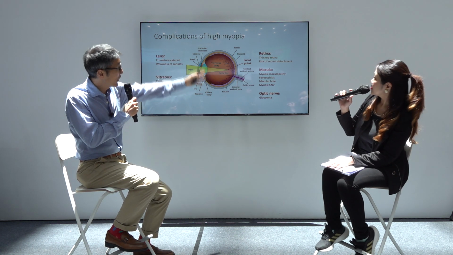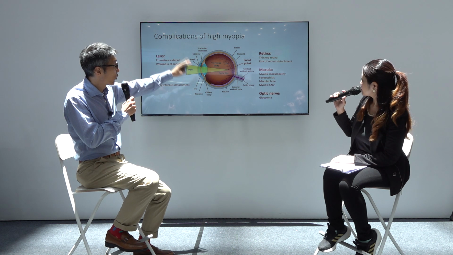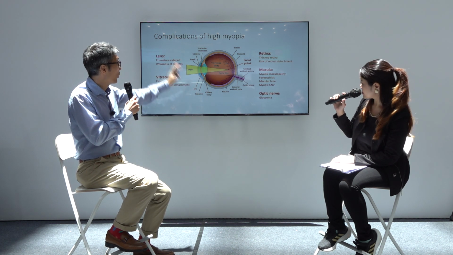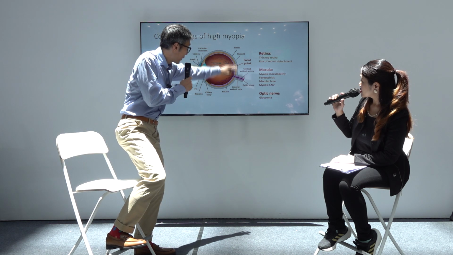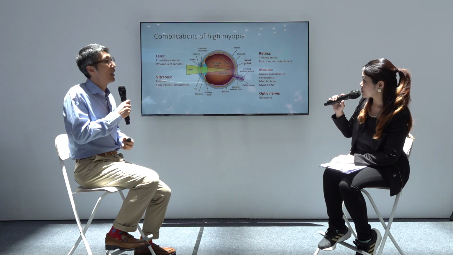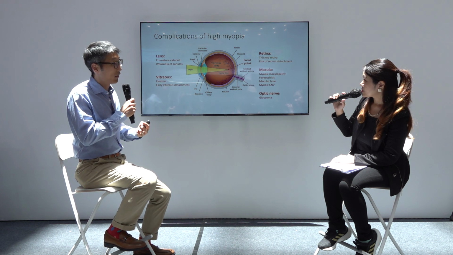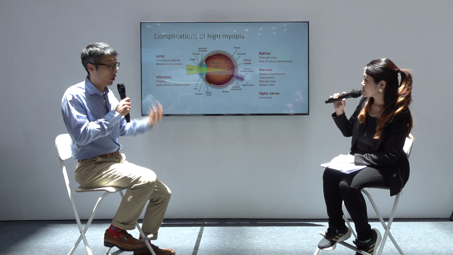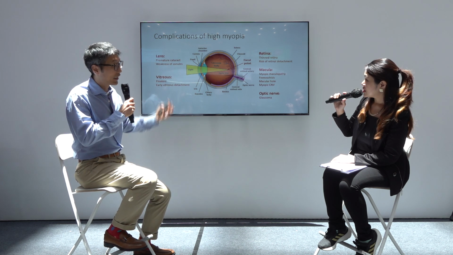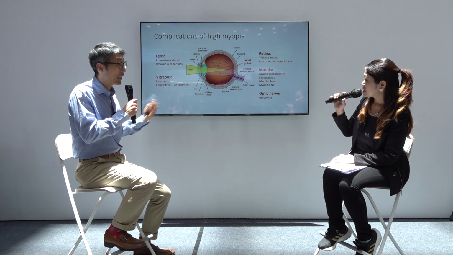Now, on this side, when we come to the retina, the macula, and the optic nerve, which is the back half of the eye, that becomes a bit more tricky in that not everything we can treat or cure, unlike the front part, where it's easier to cure even if surgery is required.